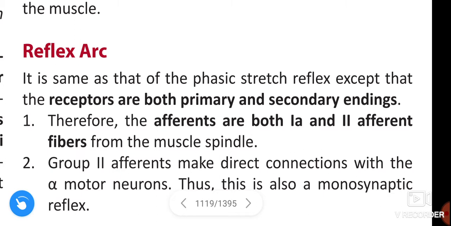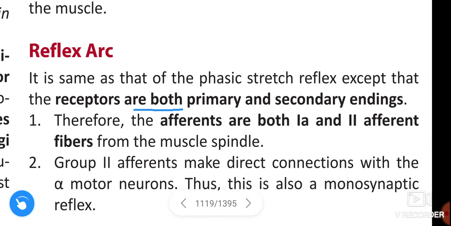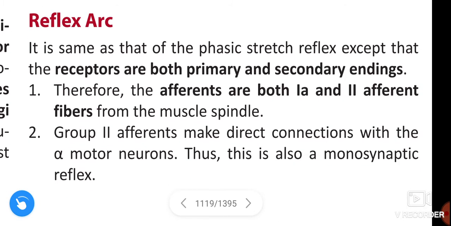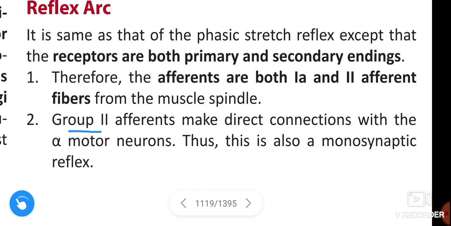Reflex arc. It is the same as that of the phasic stretch reflex, except that the receptors are both primary and secondary endings. In phasic reflex, it is the primary endings of the muscle. Therefore, afferents are both 1A and 2 afferent fibers from the muscle spindle. Group 2 afferents make direct connections with the alpha motor neurons. This is also a monosynaptic reflex.